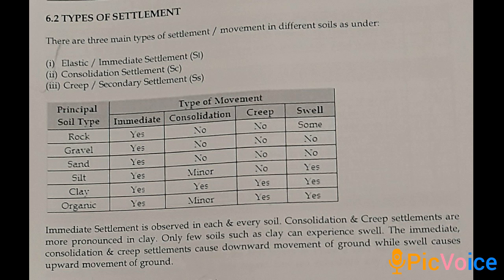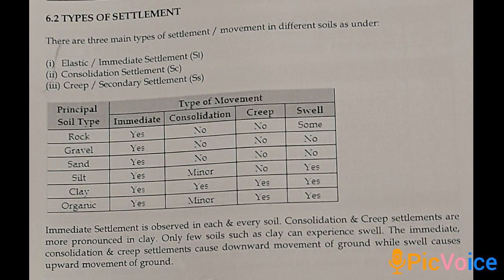Consolidation settlement mainly takes place in clay, but is minor in silt and organic soils as well. Creep occurs only in clay and organic soils. Swell is observed in silt, clay and organic soils. There may be some swell in rock also, but it depends on the type of rocky material.